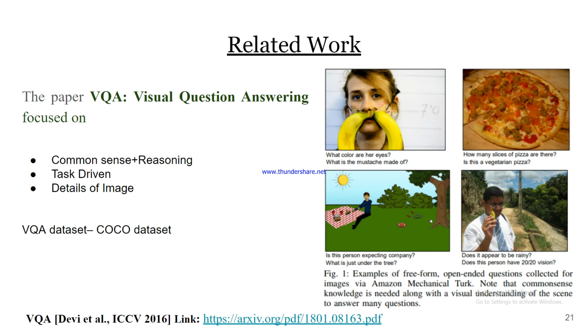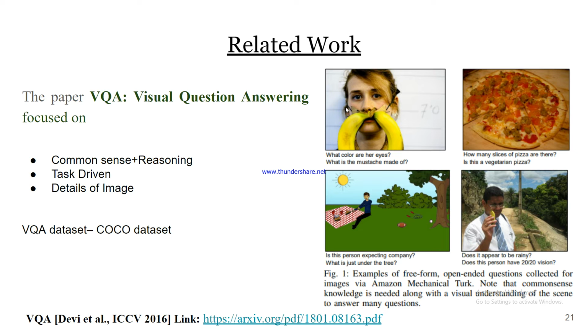This paper is highly motivated by the visual question answering task, which focuses on common sense plus reasoning and is task driven. As we can see in this right-hand side image, the question is what color are her eyes. So this is a natural language question being asked about this image.